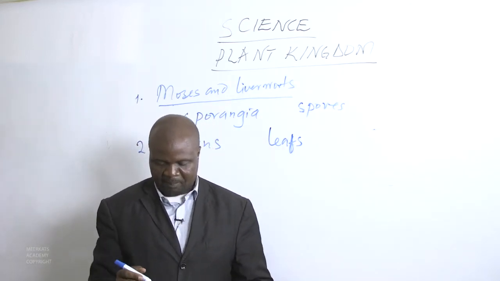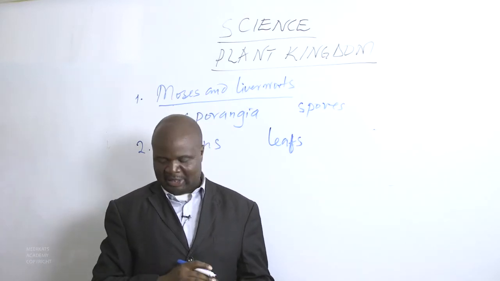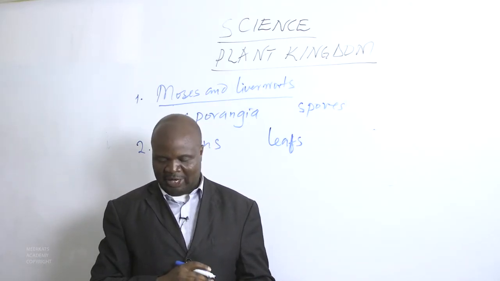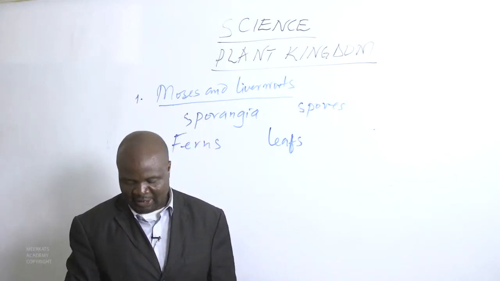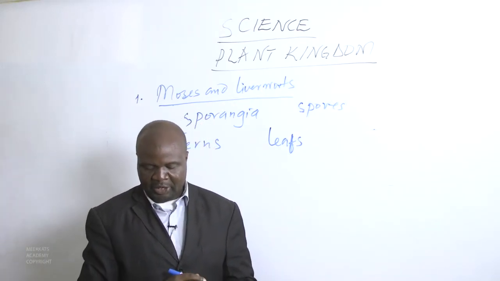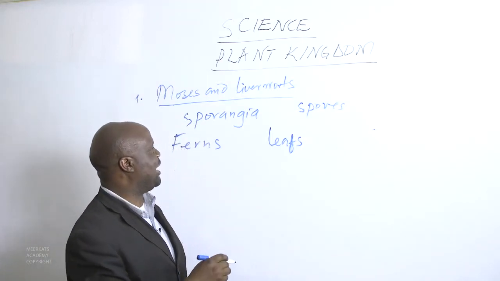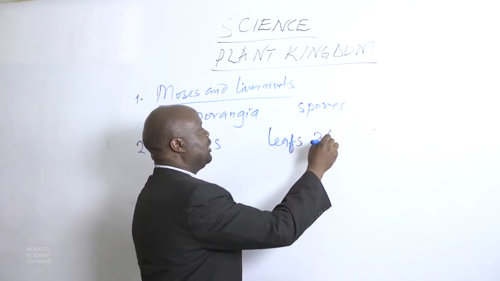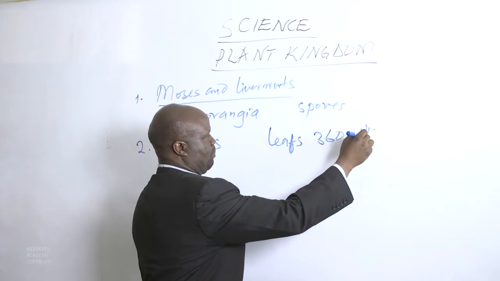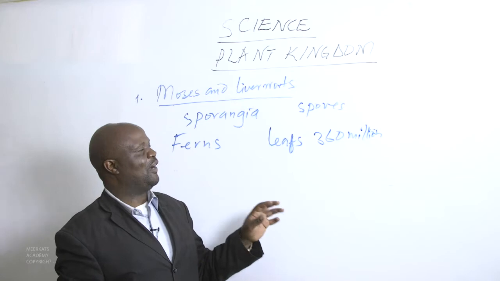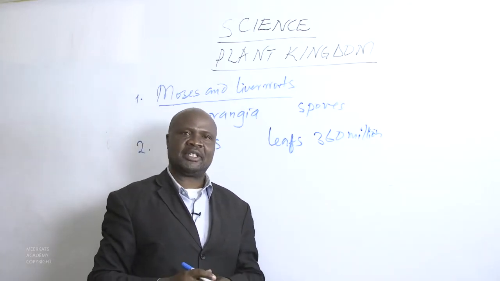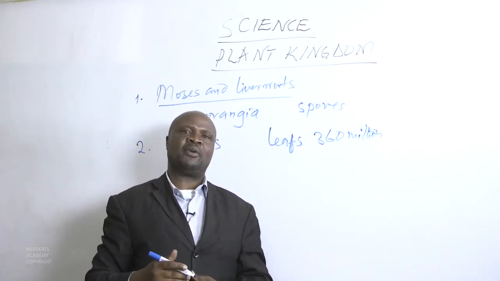We have many groups of ferns. For instance, we are told that the first ferns appeared on Earth around 360 million years ago. For us to know that, there is what we call carbon dating.